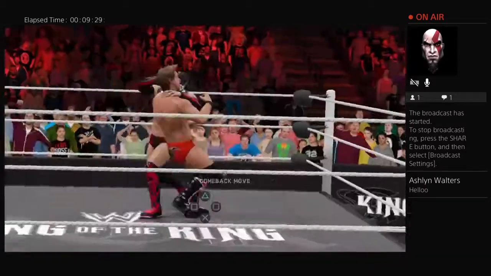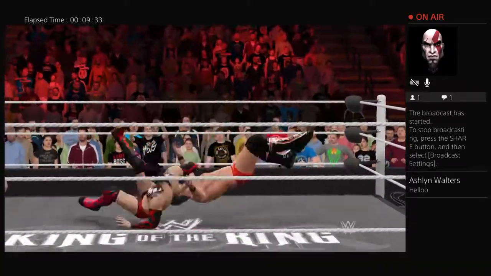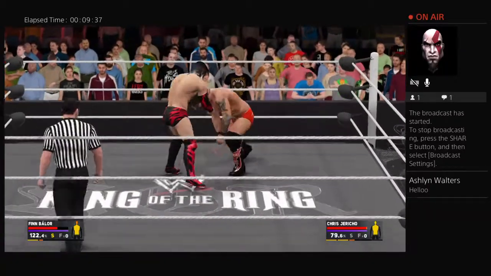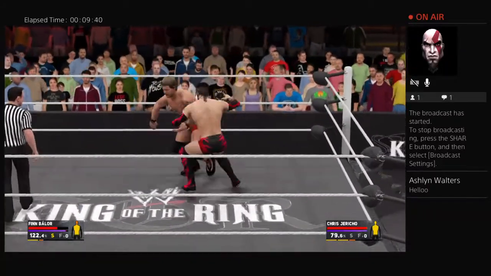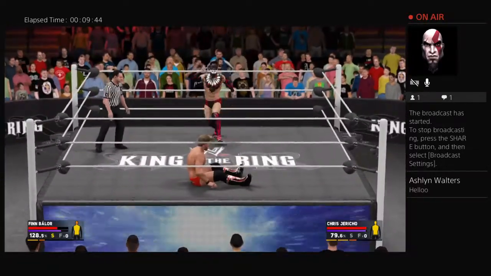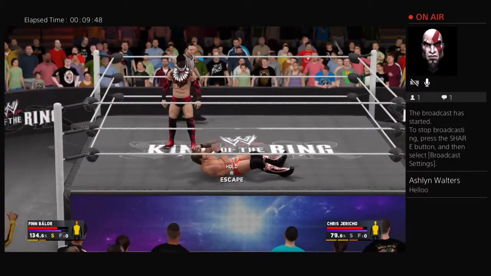And wait a minute, here comes Balor. Oh boy, here comes Finn Balor. Balor all over Jericho. And a sling blade by the Demon King. Jericho has been in control for the latter portion of this match, but here comes Balor. Oh boy, a chop right to Jericho and into the drop kick. Finn Balor taking the head off of Y2J.